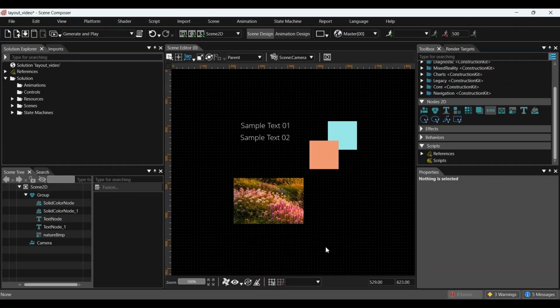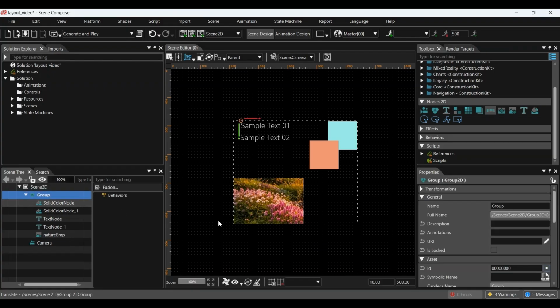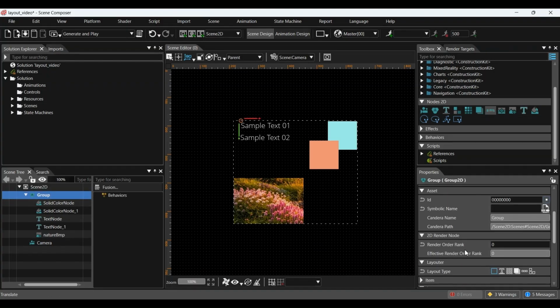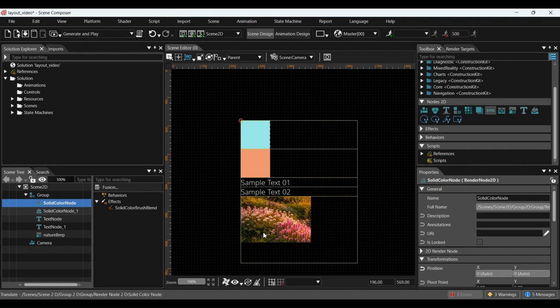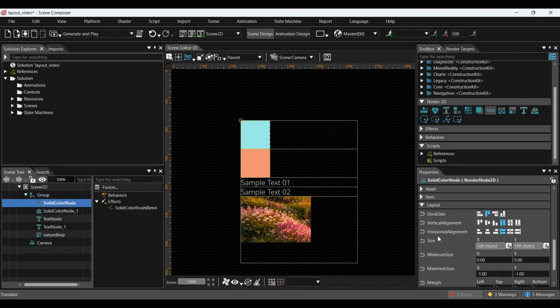Dock panel layout arranges objects by placing them in preferred positions within the scene area. To use this layout, change the layout type of the group node layout to dock panel layout in the Properties panel. Through selecting this layout, a new parameter called dockside will appear in the properties of each object.